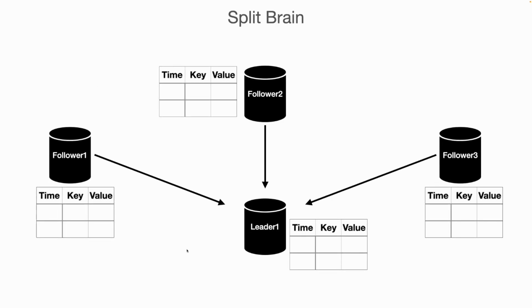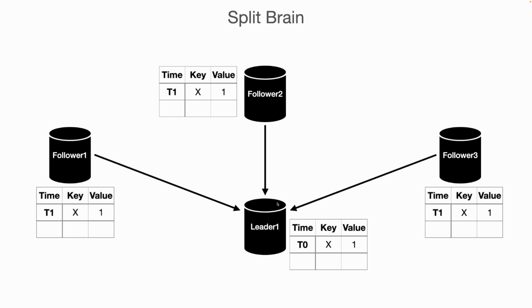Now second is the split brain. Let's suppose we have one leader and three followers in the system, all connecting to this leader. These are the data tables. At T0, one write request comes to this leader and is successfully written in its local storage, that is x equals 1. And at T1 the sync successfully happens between the followers and the leader.